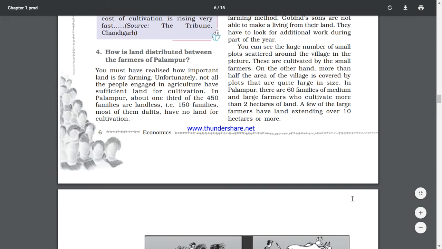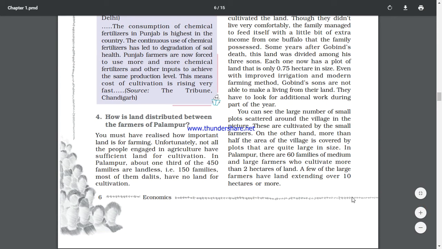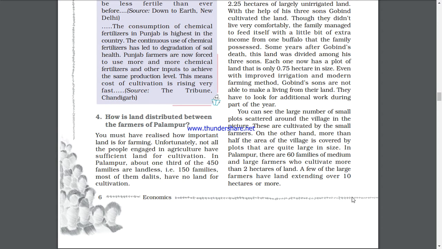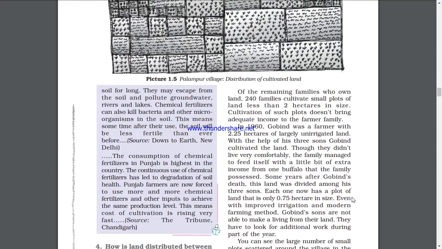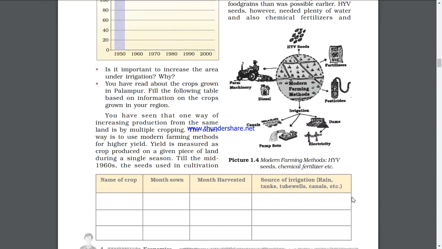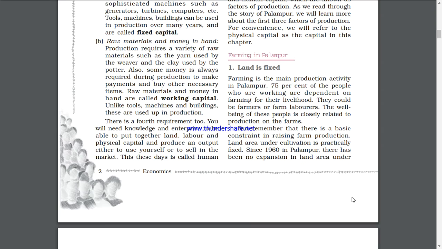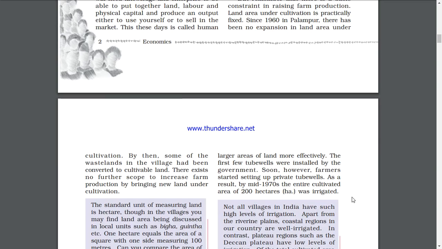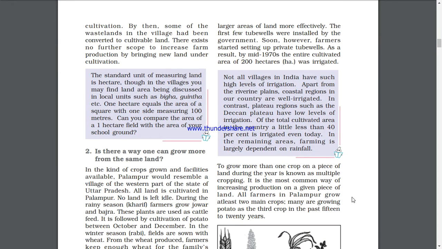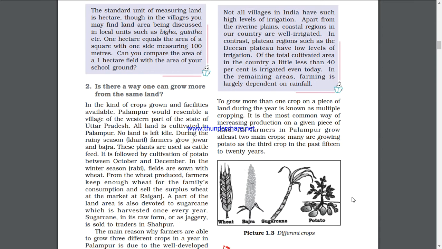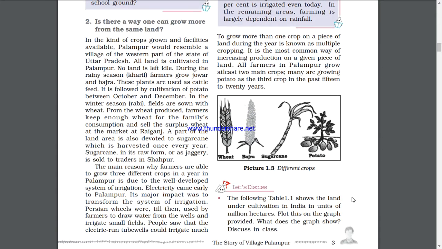Today we have done factors of production till now. They are land, labor, physical capital and human capital. Human capital we are not doing; we are doing till the land. Then physical capital. Then we have done what types of production we have, and we have also done the HYV, the green revolution, how the land is fixed in this. We cannot increase it, but how can we do multiple cropping, same crop at one time? We have also done whether there is any other way of growing more in modern technology.